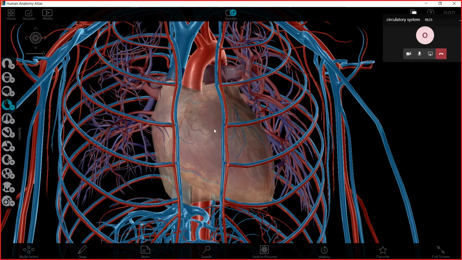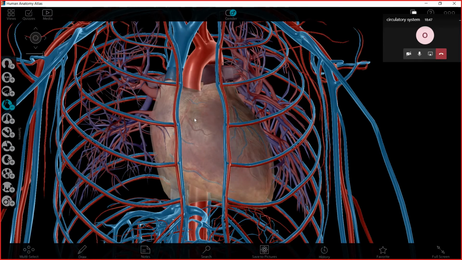No. The heart starts from the middle of our chest cavity, and just a part of the heart drifts to the left part of this cavity, but the main part of the heart is found in the middle of our chest cavity.